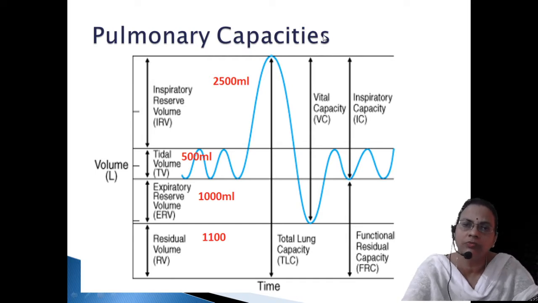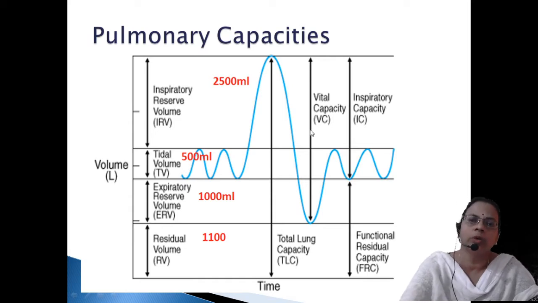So after giving this much out, again we can fill the lung with more air. That is called vital capacity. Vital capacity is equal to tidal volume plus IRV plus ERV, or else we can say IC plus EC. IC is up to this, then EC. So in different ways the same thing can be represented.